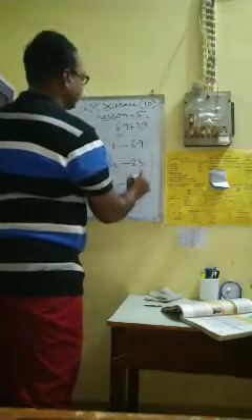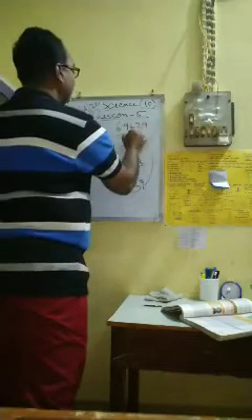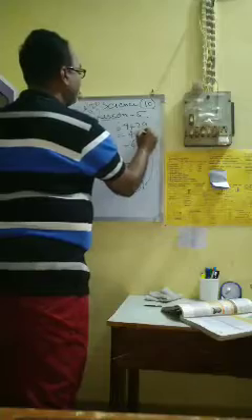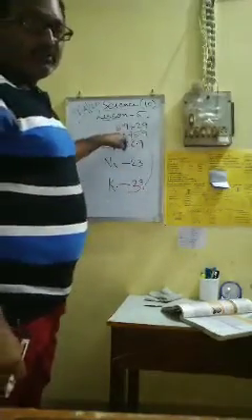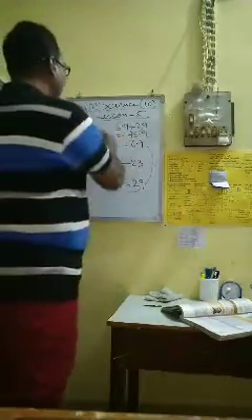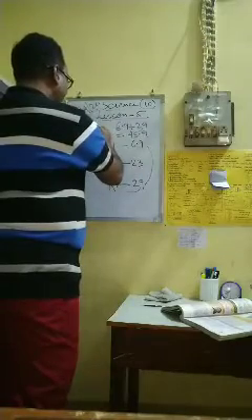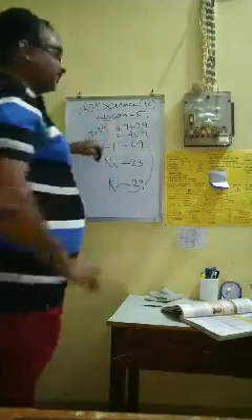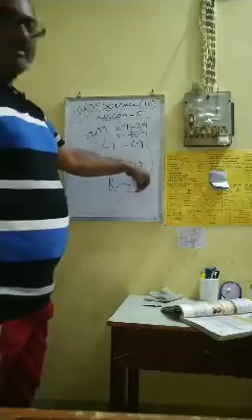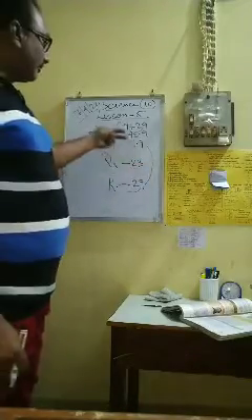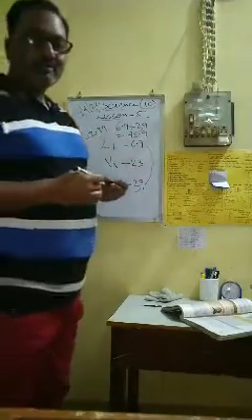Sorry, it is 39 for potassium, so the total is around 45.9. When you divide 45.9 by 2, it comes to around 22.99, so it is roughly 23. So this is about Dobereiner's triad.